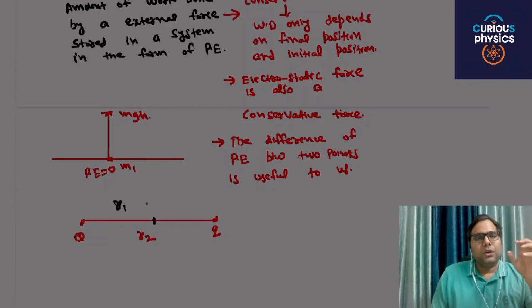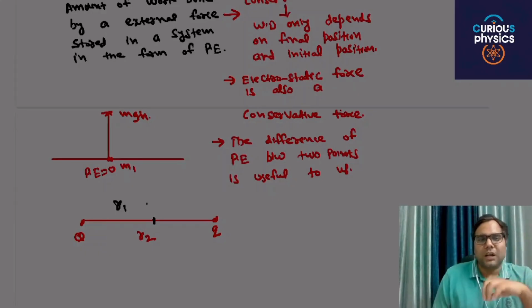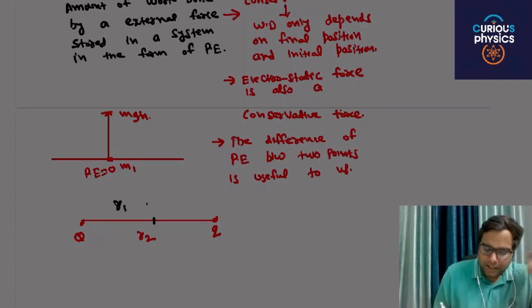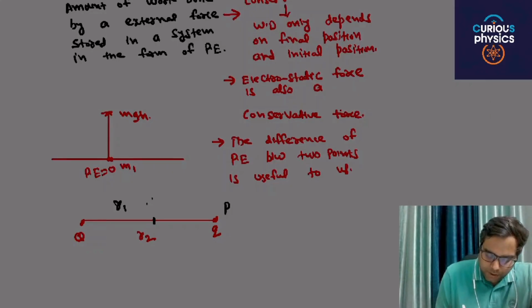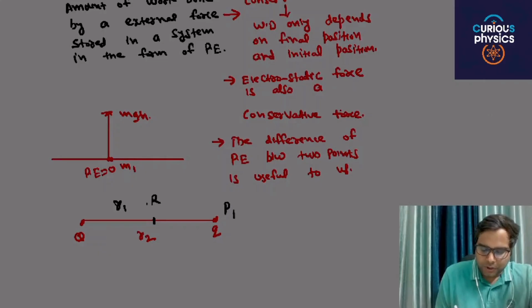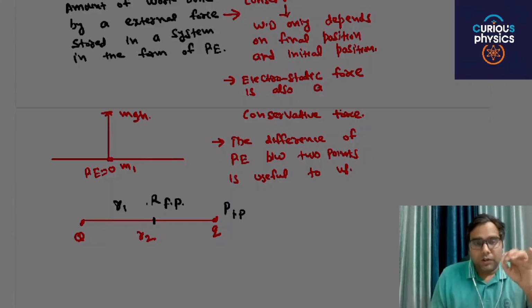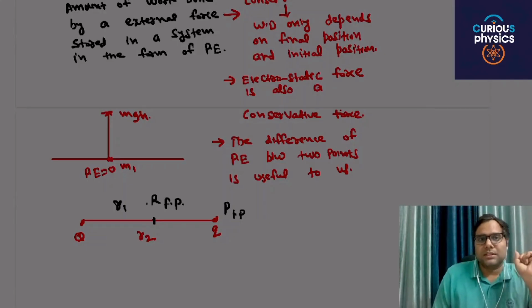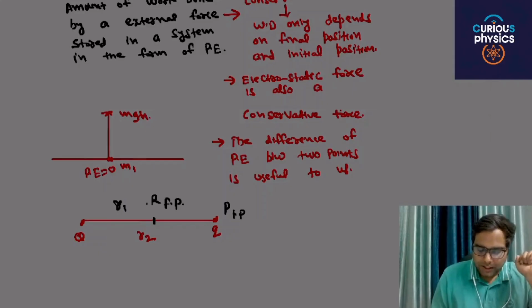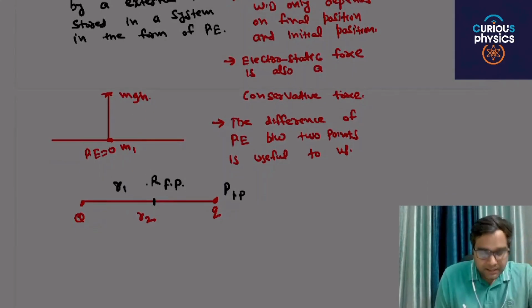You have to move this small charge q from r2 to r1, and let's say this point is P and this point is R. This is the initial position and this is the final position. Then the work done for moving a charge from r2 to r1 will be stored in this system as potential energy. Then what will be the work done by the external force?